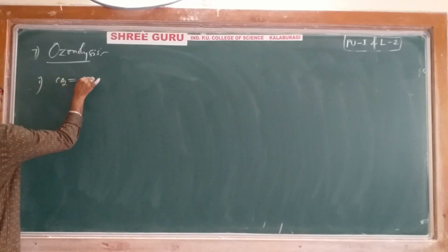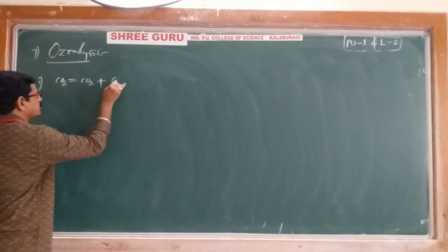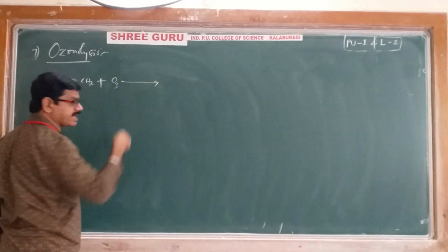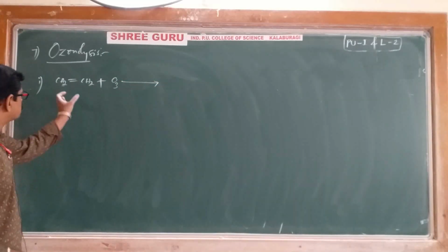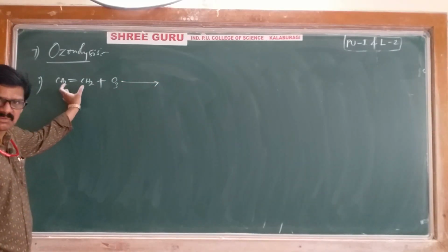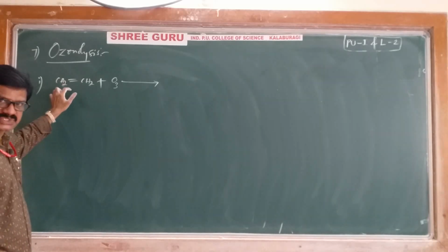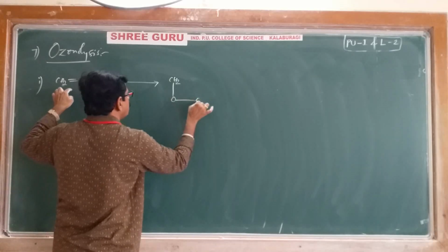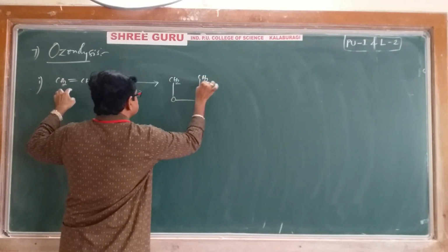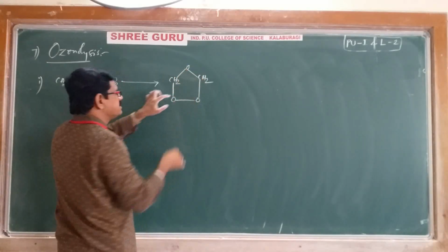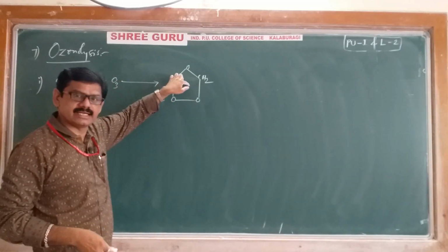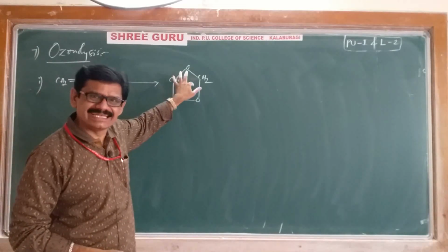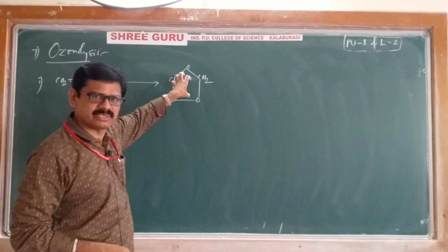CH2 double bond CH2, ethene, is undergoing a reaction with ozone called ozonolysis. When ozone goes and adds across the double bond, because it is an unsaturated compound, we get an intermediate compound like this, OCH2O, and its name is ozonide. Which ozonide? Ethylene ozonide is obtained, which is an intermediate compound.